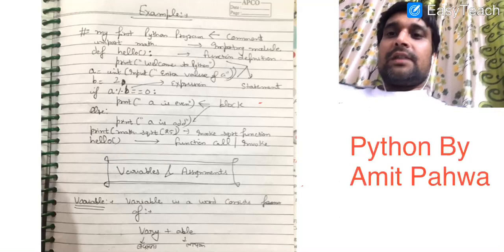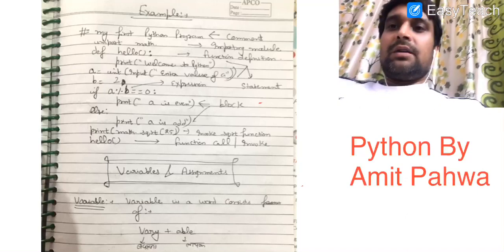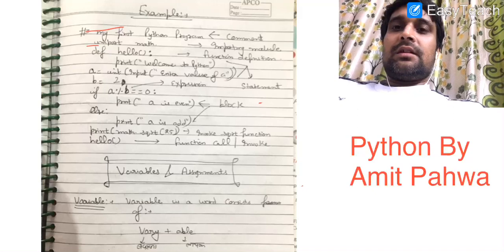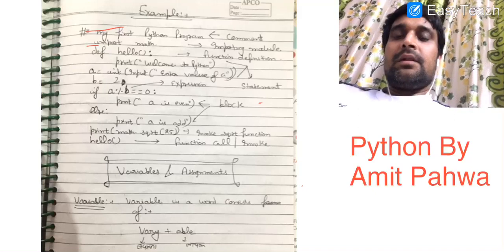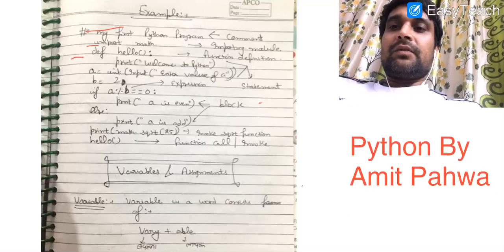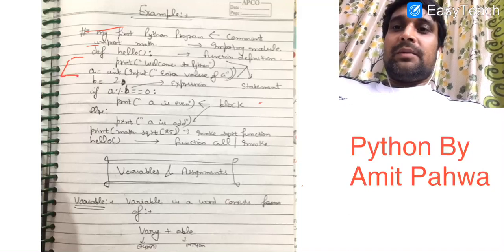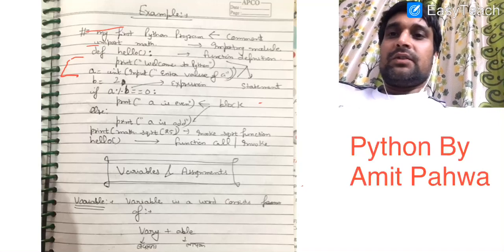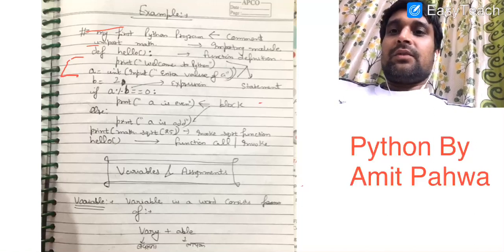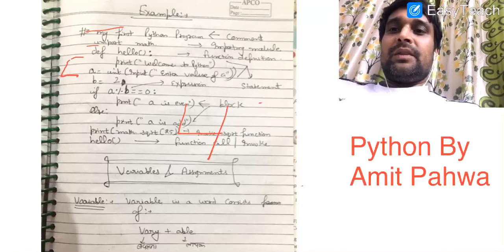So when we execute this program, what will happen? The first line will be ignored because it is a comment. Then we include the contents of the math module in our program. Then the definition part of the function comes. Now this function's body will be skipped because it will execute only when the function is called. So the very first statement that will execute will ask me to enter the value of a. Suppose I enter 4.